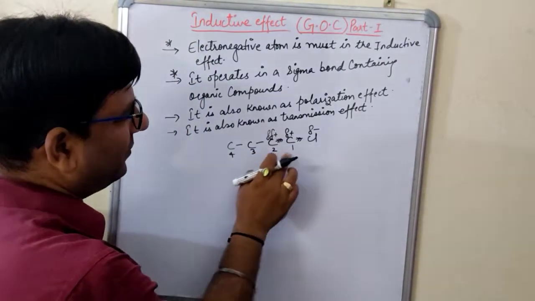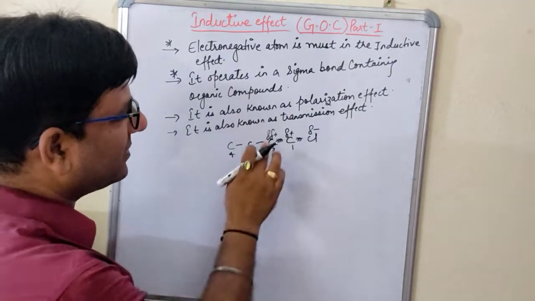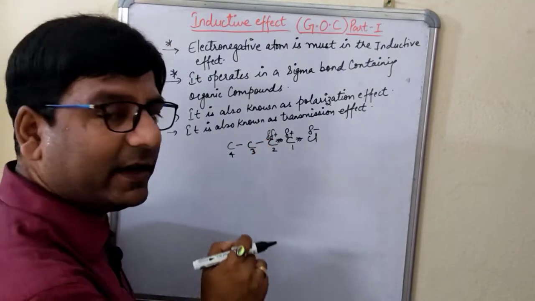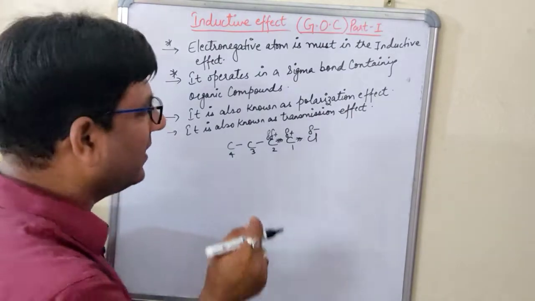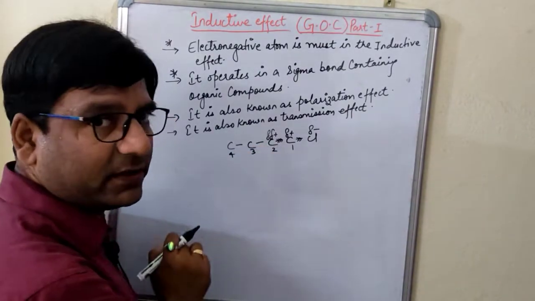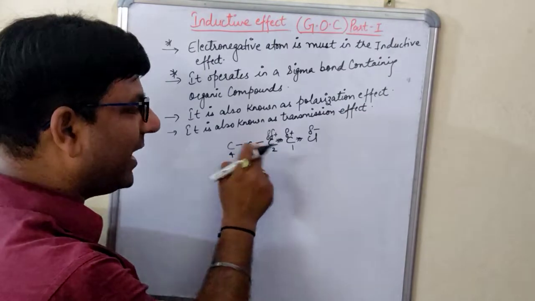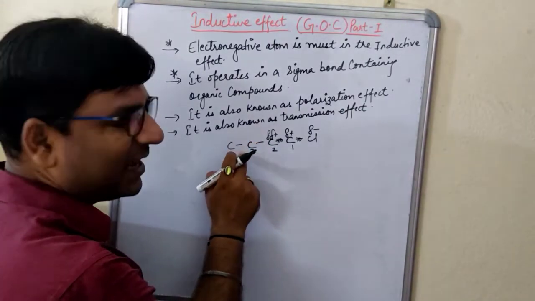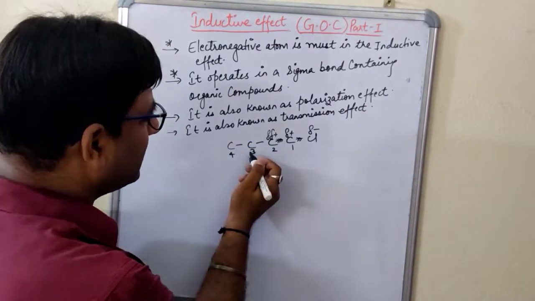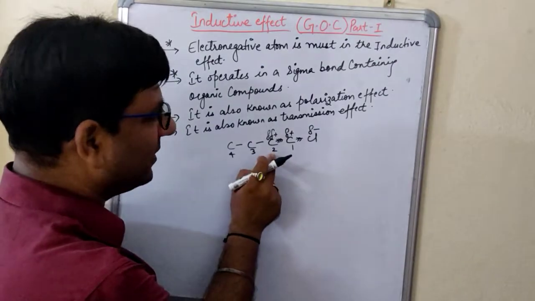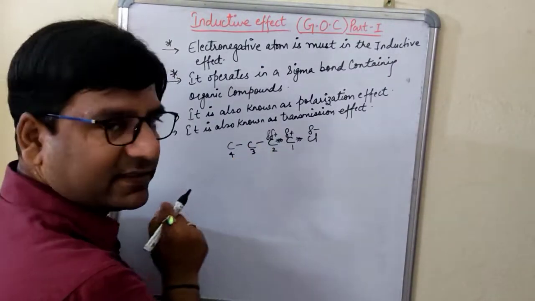I am just numbering these carbon atoms 1, 2, 3, 4. Now this is the first carbon, second, third and the fourth carbon. Now this has become delta 2 positive. Now this is also electron deficient. To stabilize itself, it will ask this carbon to give the electron. Now this carbon is going to donate the electron to carbon number 2. Now when it donates the electron, what will happen?